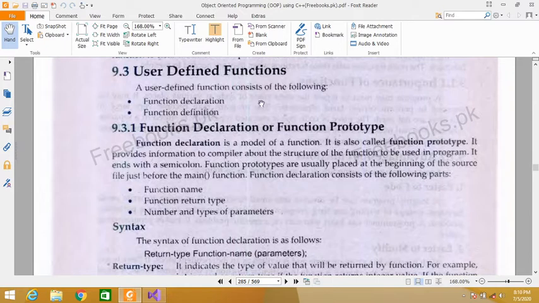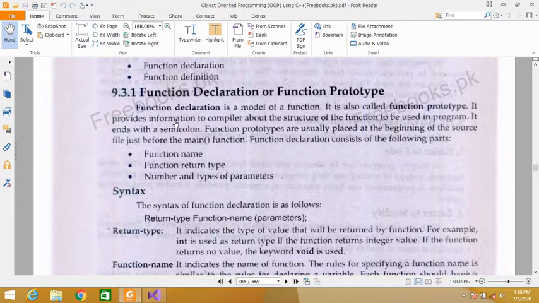A user-defined function consists of the following: function declaration and function definition. Function declaration or function prototype. Function declaration is also known as function prototype. Function declaration is a model of a function. It provides information to the compiler about the structure of a function to be used in the program. It ends with a semicolon.